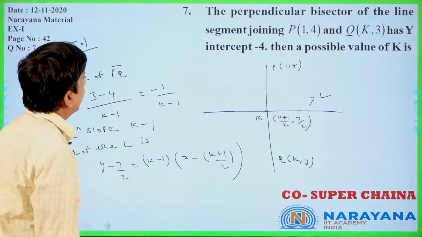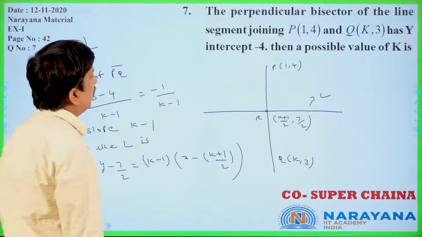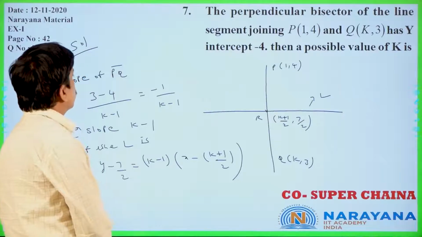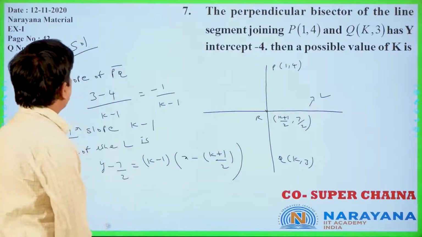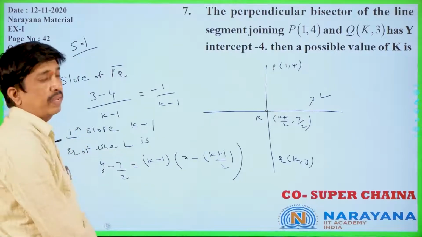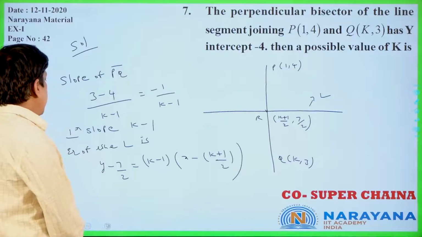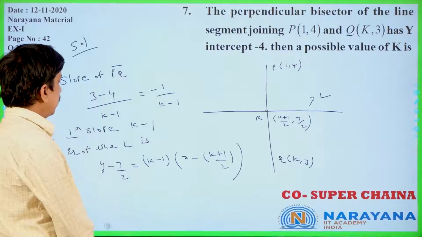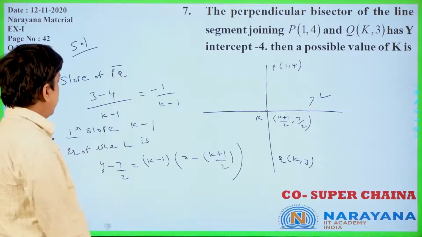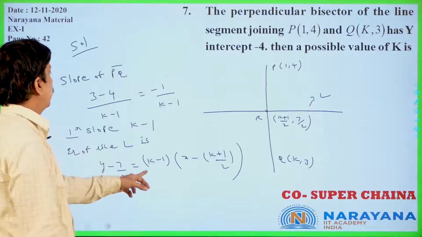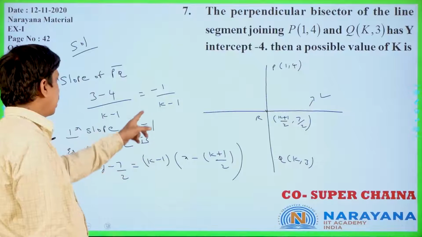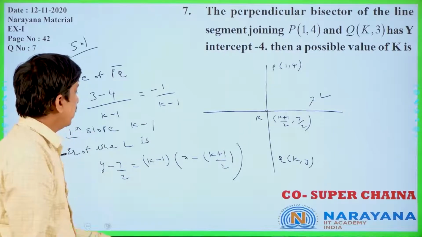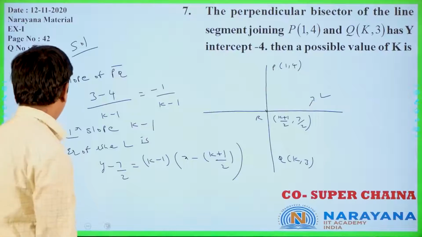Actually, what we did: the midpoint of that one is (k plus 1) by 2, 7 by 2 only. Slope of PQ is nothing but (3 minus 4) by (k minus 1), we got that as minus 1 by (k minus 1). Equation of the line L is y minus 7 by 2 is equal to (k minus 1) into (x minus (k plus 1) by 2), using y minus y1 is equal to m into (x minus x1), because the product of the slopes has to be minus 1 only, perpendicular line.